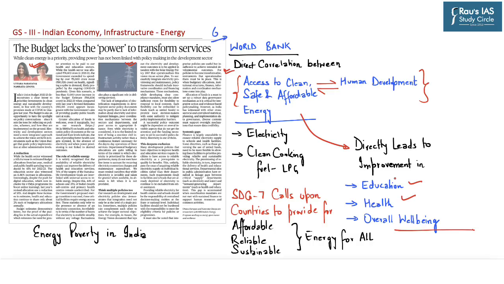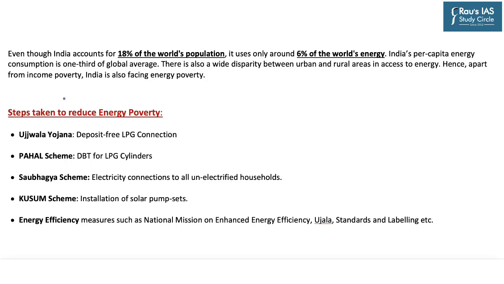And that is why Sustainable Development Goal 7 calls upon countries to provide affordable, sustainable and reliable energy for all its citizens. So based on this understanding, this article suggests that even though India accounts for 18% of the world's population, it uses only 6% of the world's energy. And India's per capita energy consumption is 1/3 of the global average. It further highlights that there is also a wide disparity between urban and rural areas in terms of access to energy. So, it says that apart from income poverty, India is also facing energy poverty.